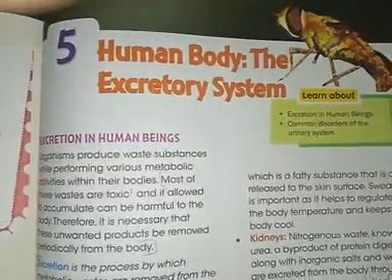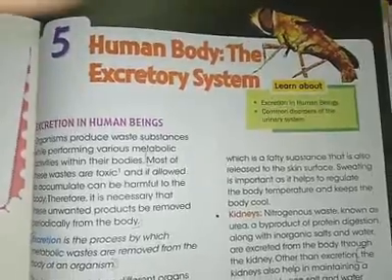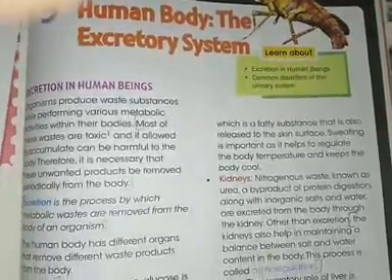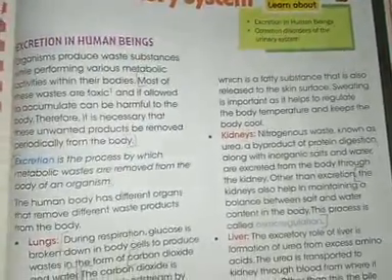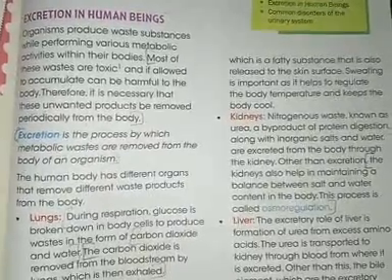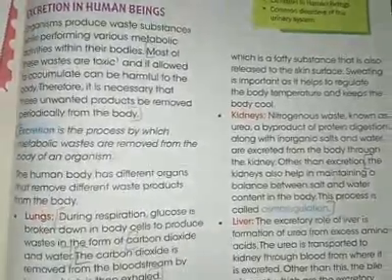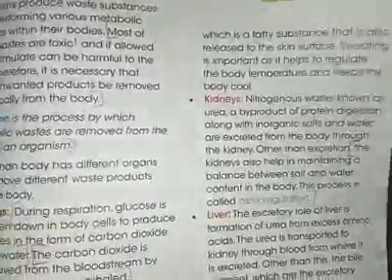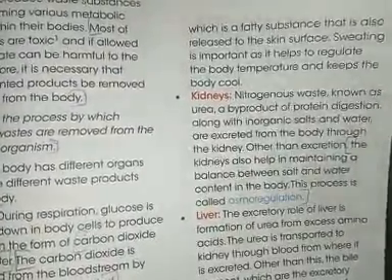Hello children, in this chapter of human body, the excretory system, we studied that excretion is a process by which metabolic waste are removed from the body of the organism. In the human body, there are different organs like the lungs, kidney, liver and skin which help in the process of excretion. After that we studied the human excretory system,